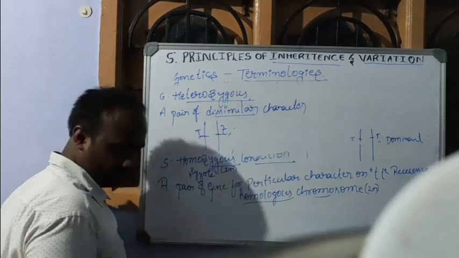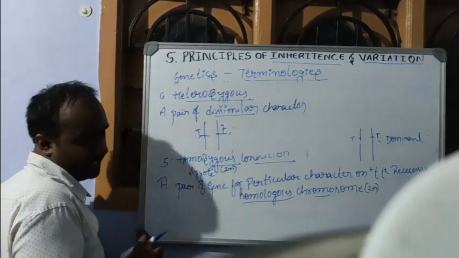This condition we call the heterozygous condition.